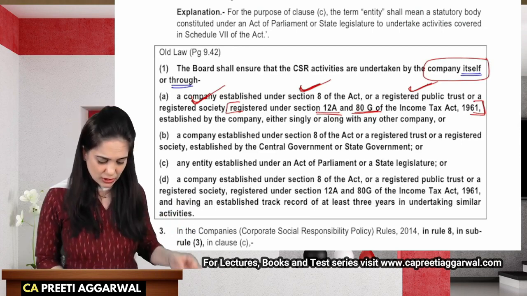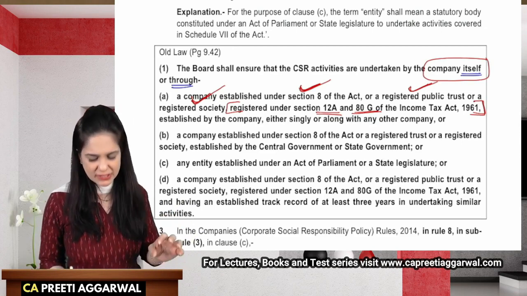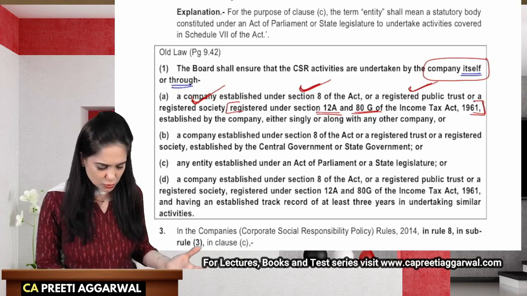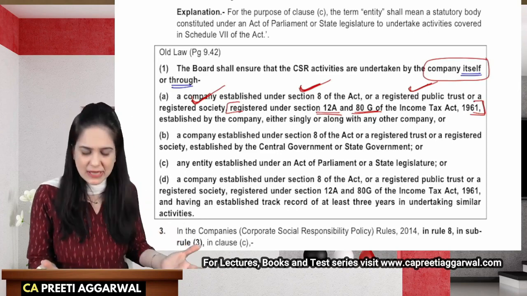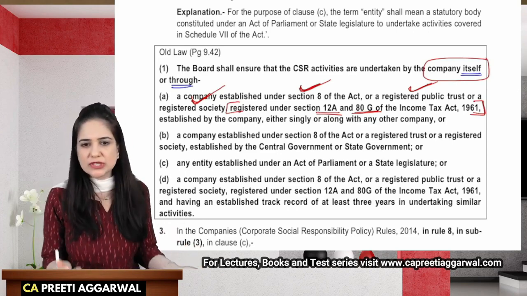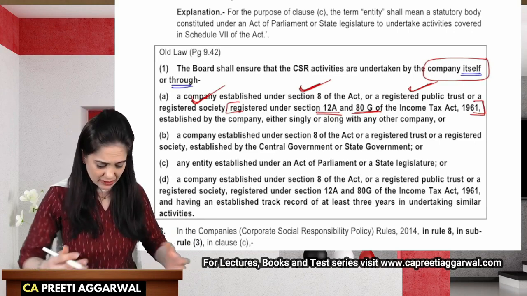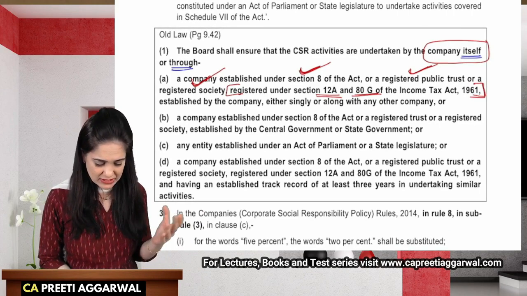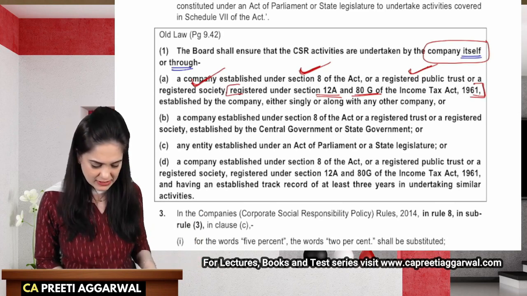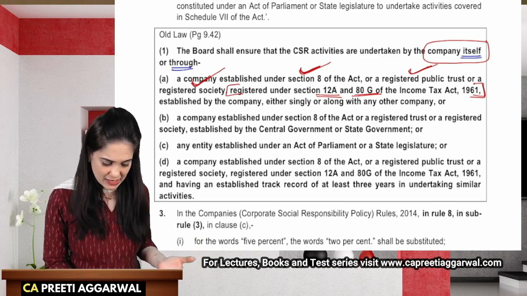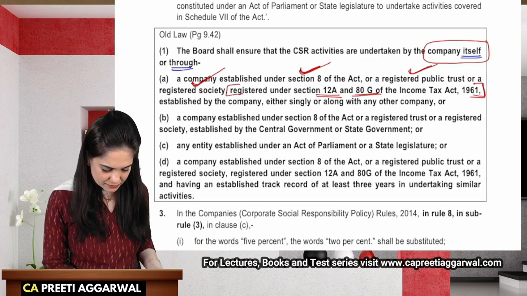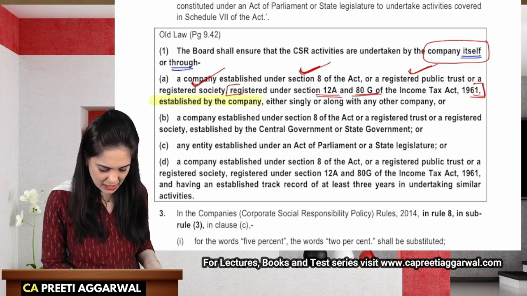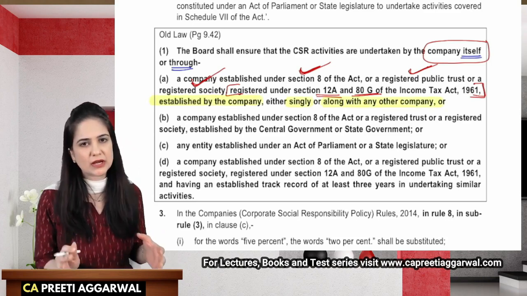All right. So the board will ensure that CSR activity was undertaken either by the company itself or through a company which they may establish as a Section 8 company or a registered public trust, or a registered society registered under Section 12A or 80G of the Income Tax Act. This was established either by the company, either singly or together with another company.